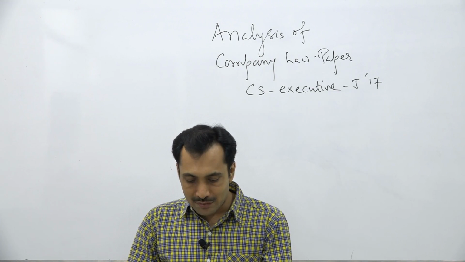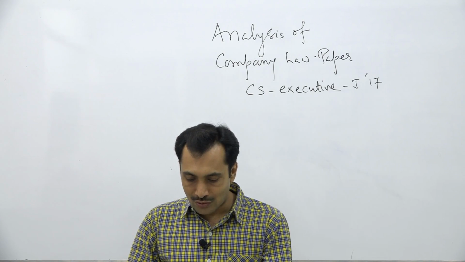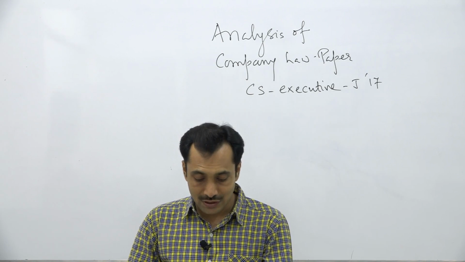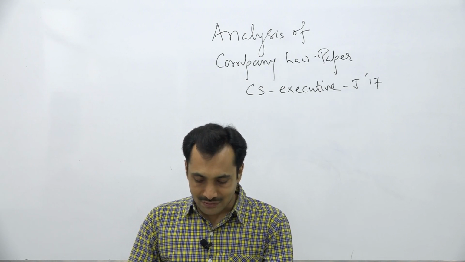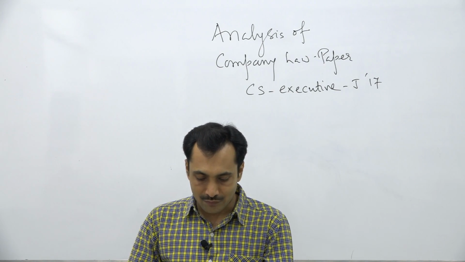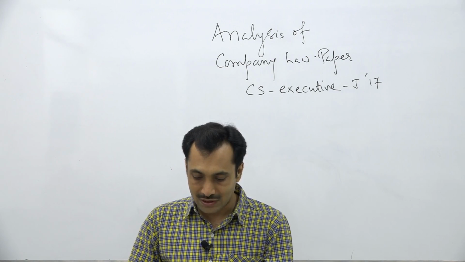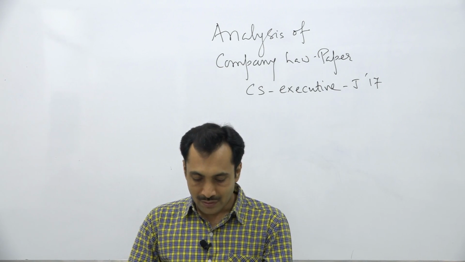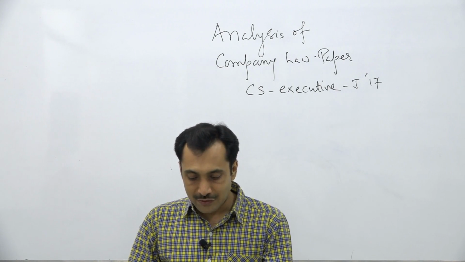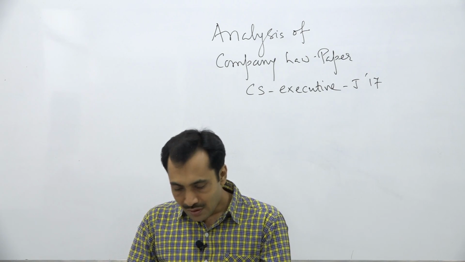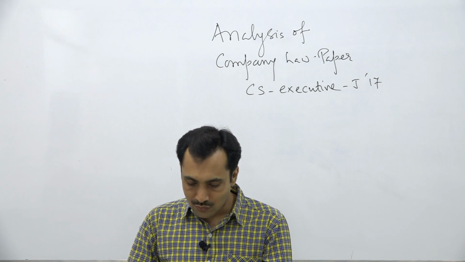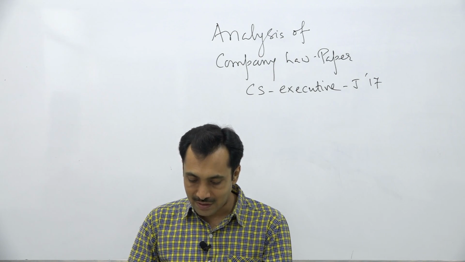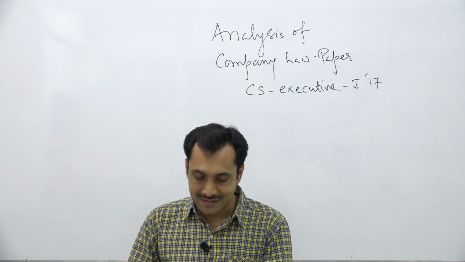Shaky Commodities Private Limited could not hold its 10th annual general meeting for the year 2016 by the 30th September 2016. The company sought an extension of time for holding the AGM from the registrar of companies but failed to hold the meeting within the extended time too. Instead, it held the meeting on 31st March 2017, quite late, and passed a resolution thereat. Certain shareholders have challenged the validity of these resolutions. Referring to the provision of the Companies Act, examine whether the contention of the shareholders shall be tenable or not.